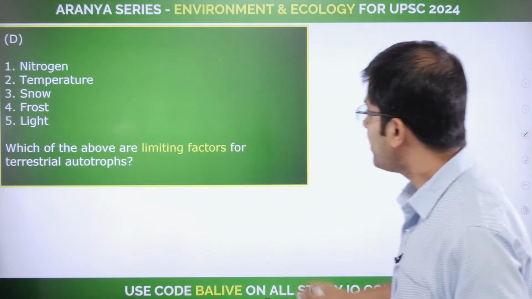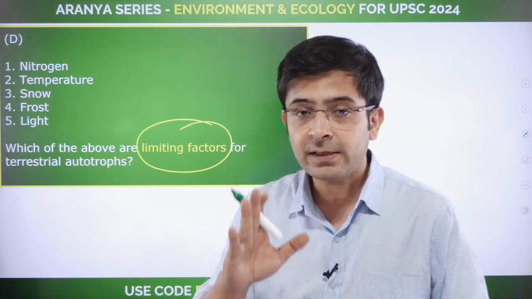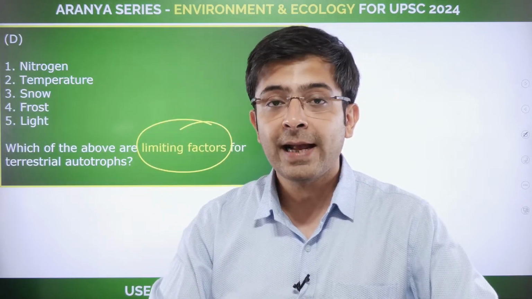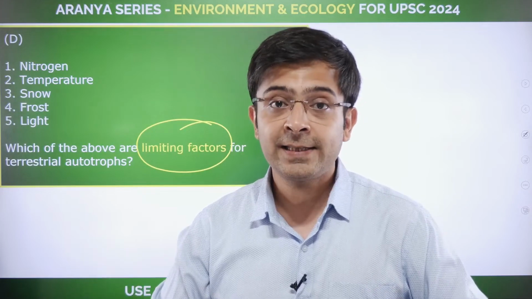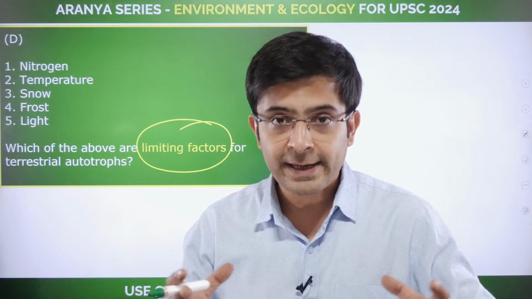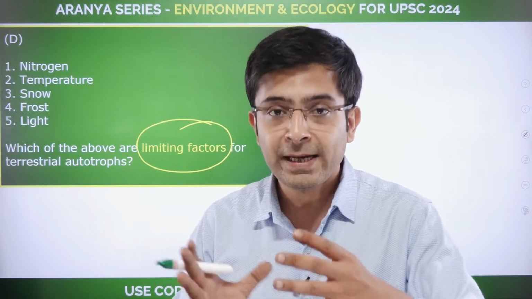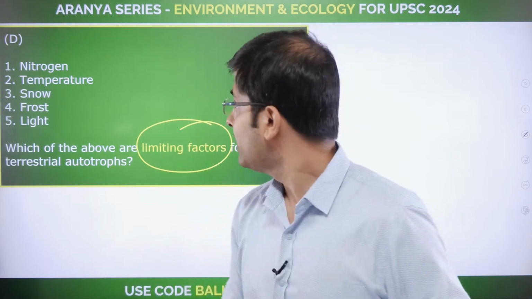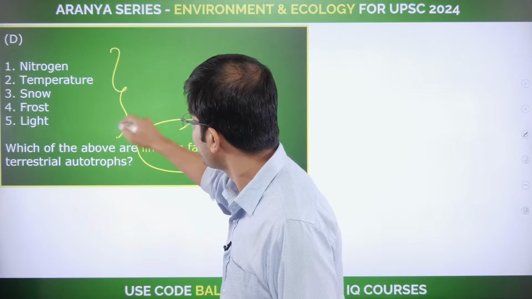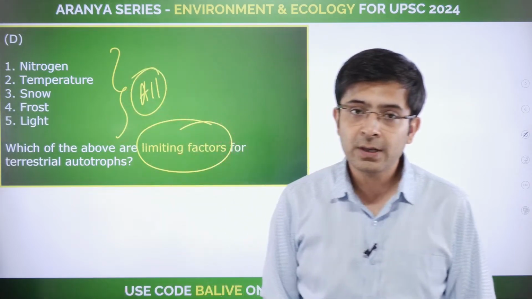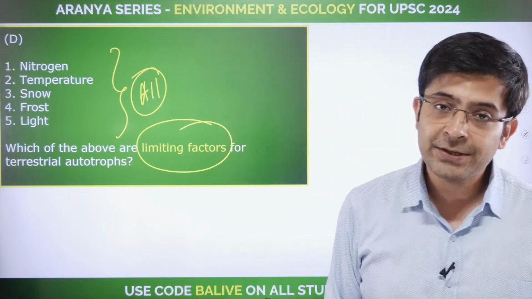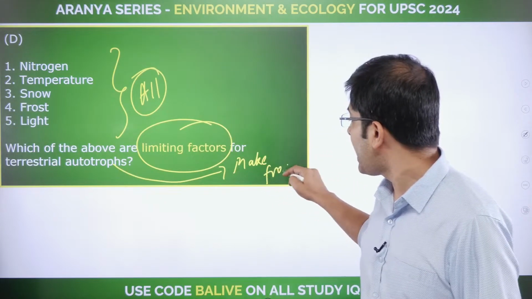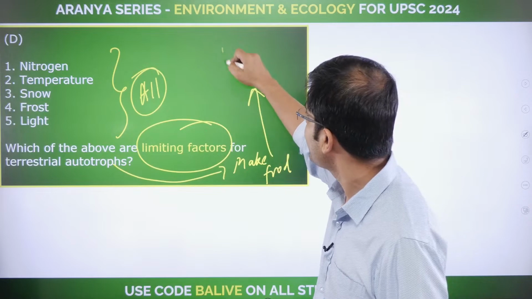Let's go forward. Which of the above are limiting factors? Limiting factors put a constraint on the growth of a population. Which is why certain organisms, even though they exist in the millions, do not overwhelm the minority of the species, because there are limiting factors that influence the growth and the spread of a particular species. So what are the limiting factors? Well, all of them in this case. All of these are natural limiting factors that will influence terrestrial autotrophs, autotrophs being those that make their own food. So you're looking at autotrophs that essentially comprise plants.